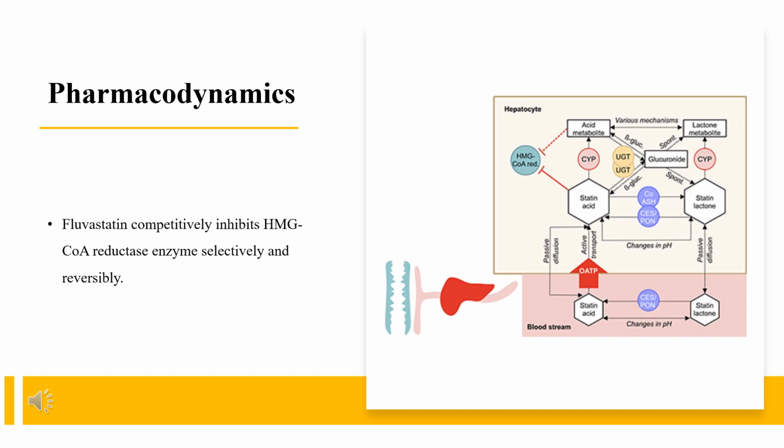Fluvastatin acts primarily in the liver. It is prepared as a racemate of 2 erythro enantiomers, of which the 3R, 5S enantiomer exerts the pharmacologic effect.